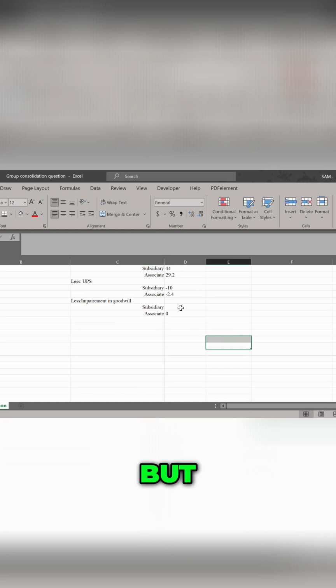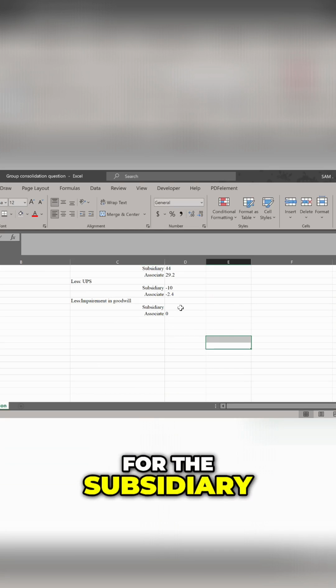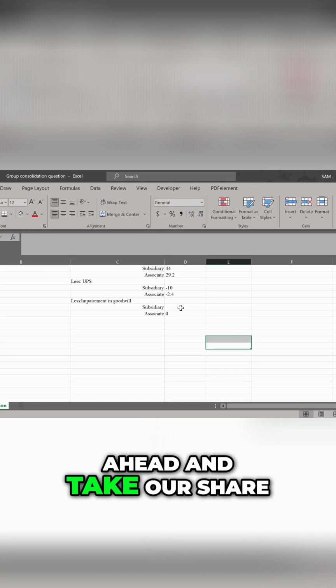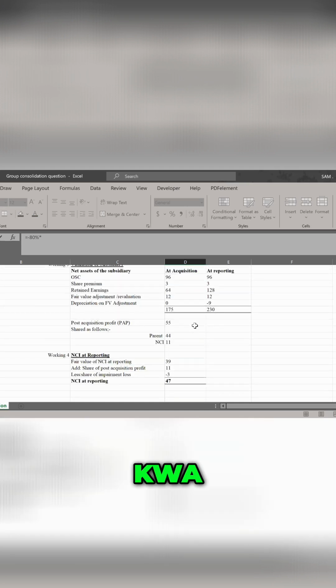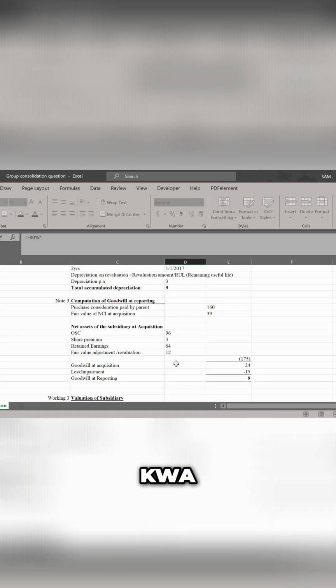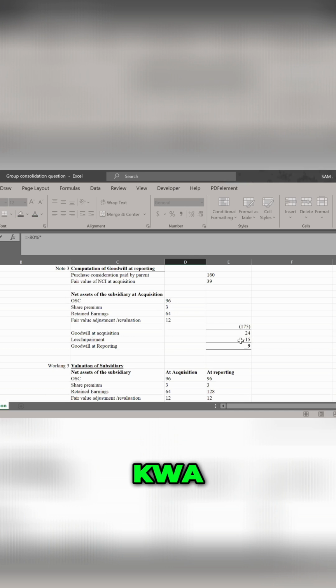But for the subsidiary, we have to go ahead and take our share of that impairment. And what share are we taking? We are taking our 80% because that is our ownership in the subsidiary. And it is 80% of what? 80% of the total goodwill impairment. That was 15%. So let me remove the negative because that 15 already has a negative. So it is 80% of that total impairment.